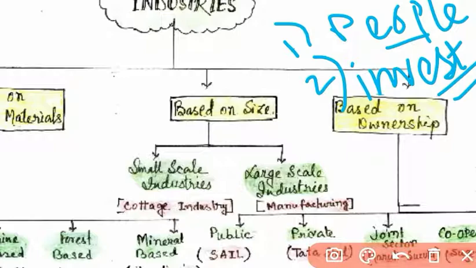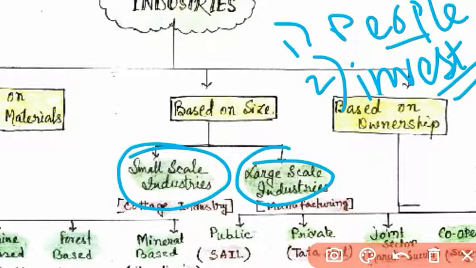According to that, there are mainly two types: small scale industries and large scale industries. These two types are based on size. Small scale industries would be the cottage industries, like the weaving industry in rural areas. Manipur has the largest weaving industry. And the large scale industries mainly comprise the heavy manufacturing industries. So these are the industries based on size.